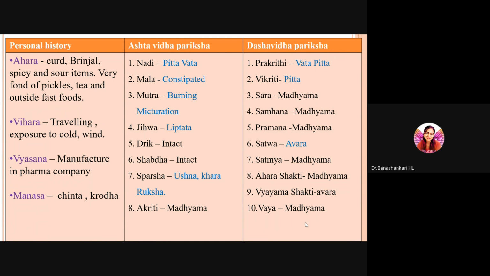Then Ashta Vidha Pariksha, she had Pitta Vata Janadi, she was constipated, she had a burning micturition and the tongue was liptata, the tongue was coated, Jivha and Drik Shabda were intact. Sparsha, she had a local rise of temperature in her skin. And Sparsha was ruksha, there was rough nature in her skin.